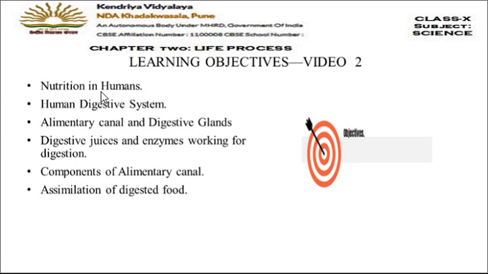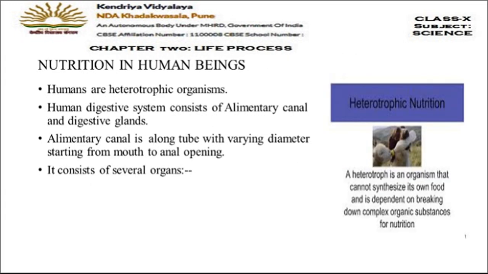Let us first see the learning objectives of this video session. So, we are going to discuss the nutrition in humans, human digestive system, alimentary canal and digestive glands, digestive juices, enzymes, then the various components of the alimentary canal and the assimilation of the digested food. That means in the complete session we have to discuss about human digestive system as a whole. So let's begin with the first slide now.